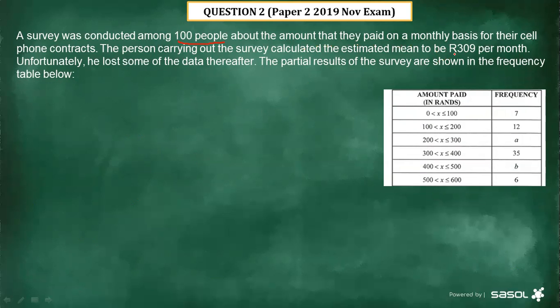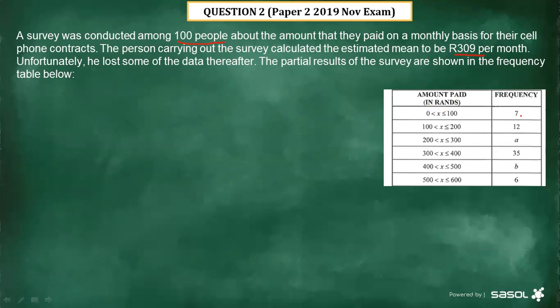We're now having the mean, which is 209 Rand per month. Unfortunately, he lost some of the data thereafter. The partial results of the survey are shown in the frequency table below. You can see we have the interval. Remember earlier on I did explain around the interval. This is the interval. The amount paid between 0 to 100, it's how many frequency.